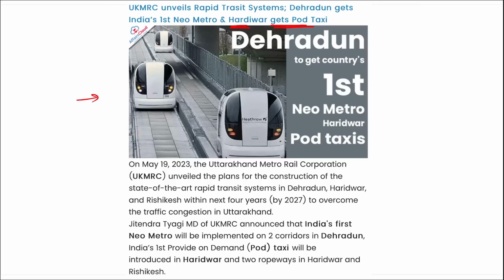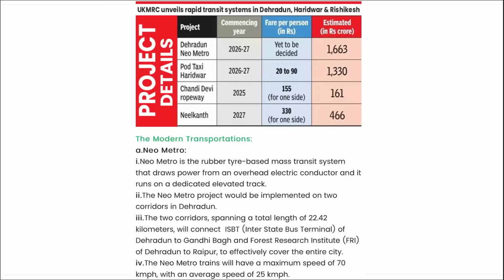If we talk about Neo Metro, it is a rubber tire based mass transit system that draws power from an overhead electric conductor, and it runs on a dedicated elevated track. The Neo Metro project would be implemented on two corridors in Dehradun.